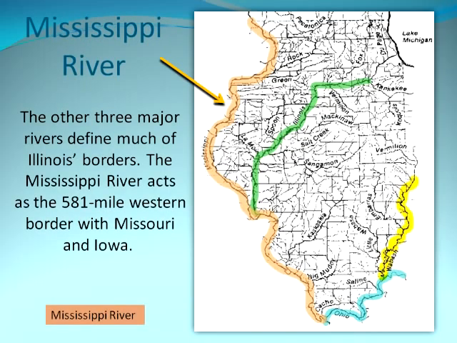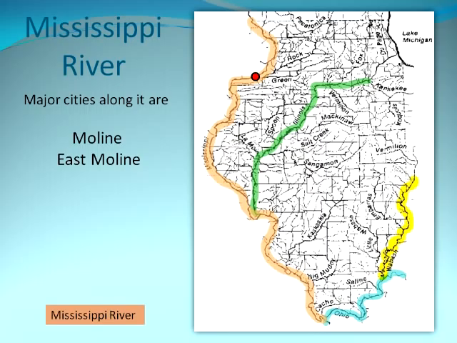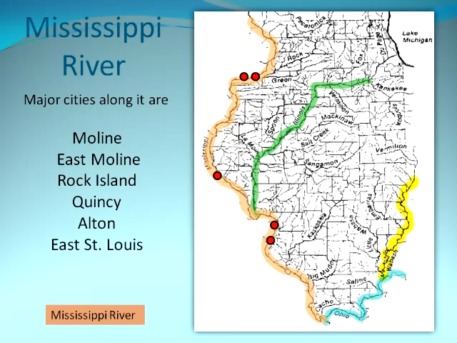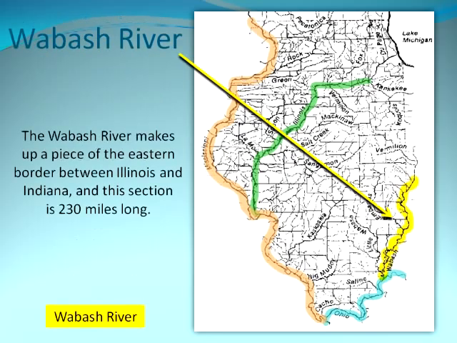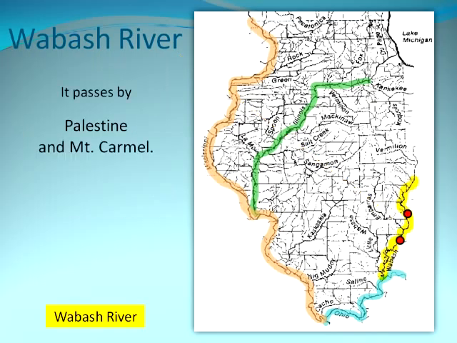The other three major rivers define much of Illinois' borders. The Mississippi River acts as a 581-mile western border with Missouri and Iowa. Major cities along it are Moline, East Moline, Rock Island, Quincy, Alton, East St. Louis, and Cahokia. The Wabash River makes up a piece of the eastern border between Illinois and Indiana, and this section is 230 miles long. It passes by Palestine and Mount Carmel.